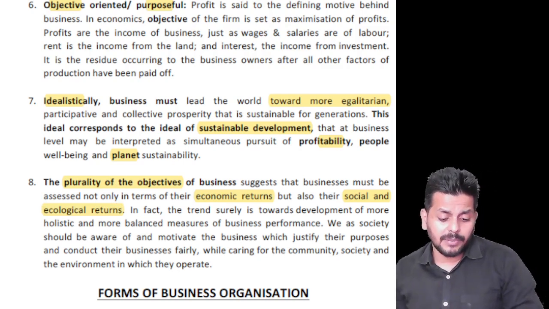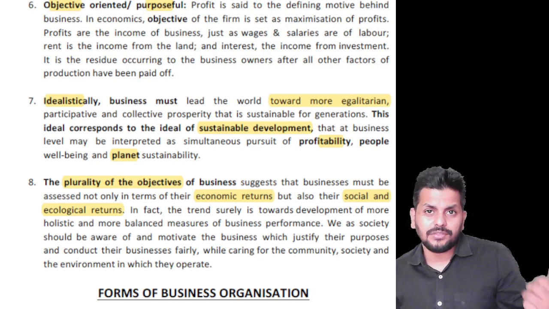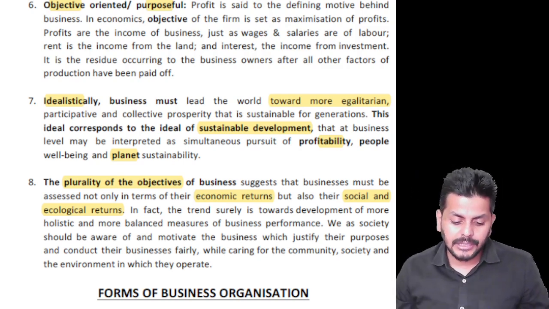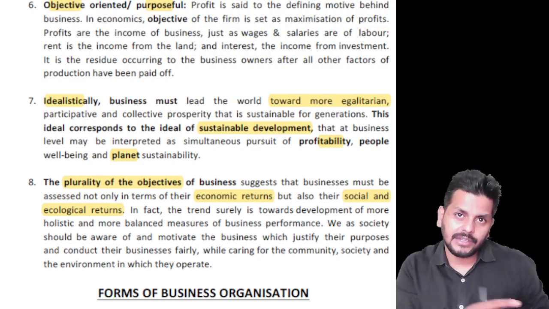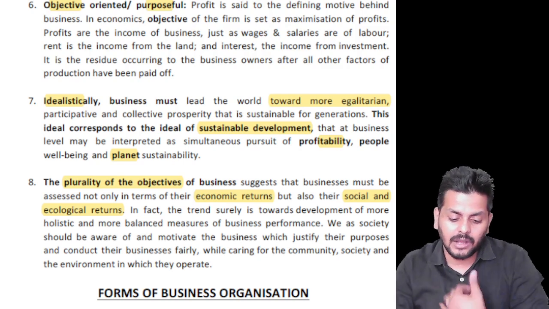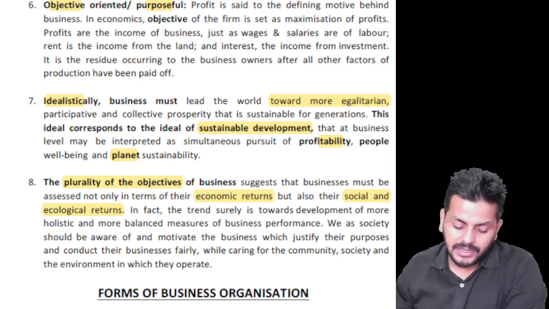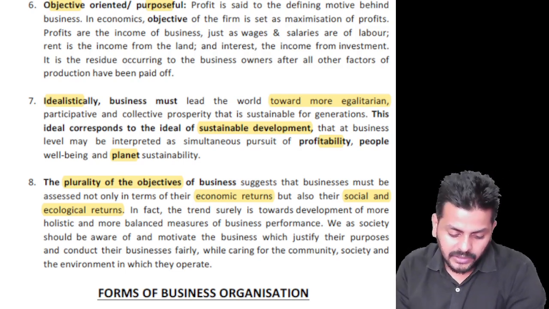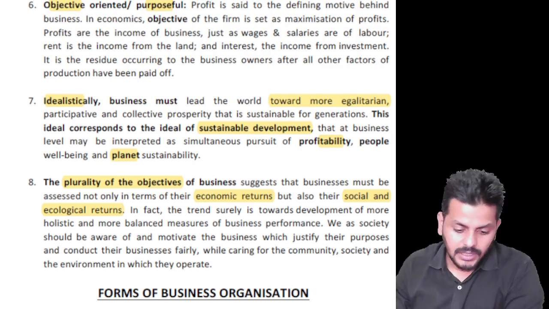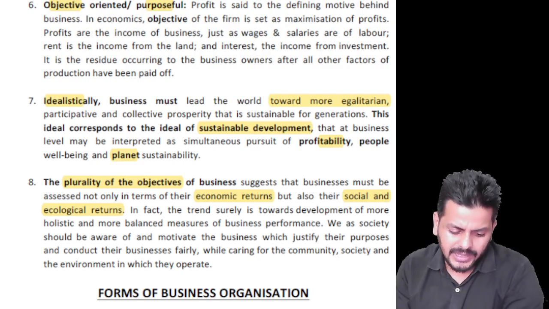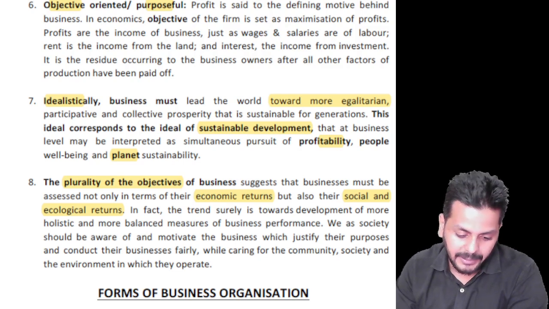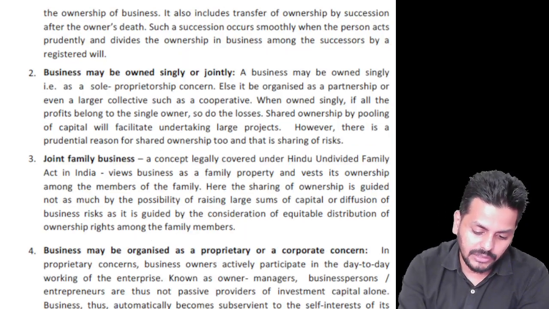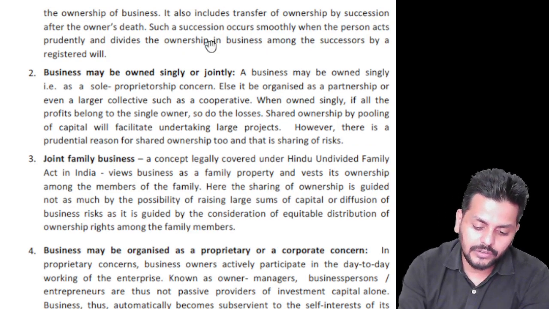So there is a broader part of this chapter: the first two parts, what is business, its introduction, and the concept of human activities, economic, non-economic, and all of that. Now the last part of this chapter deals with the forms of various business organizations. Let's just look at the various organizations in overview. I guess you're pretty comfortable with a sole proprietor because there is nothing much to really discuss in a sole proprietor.